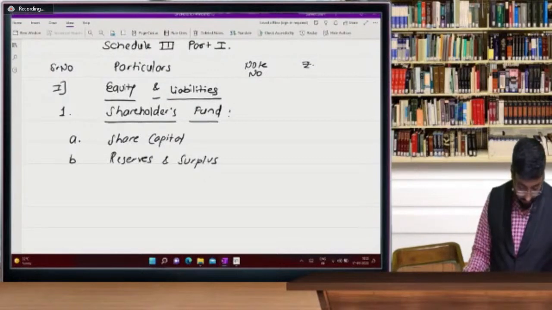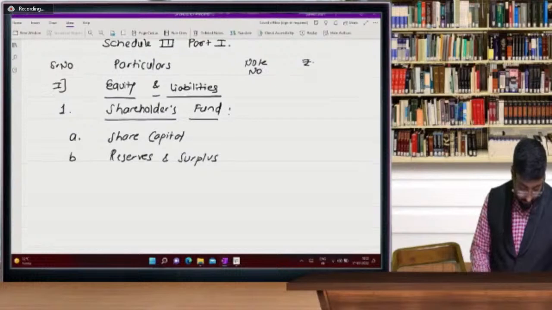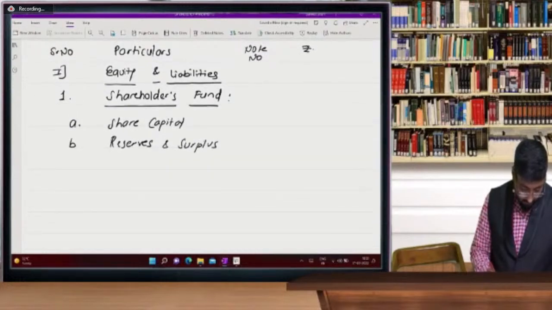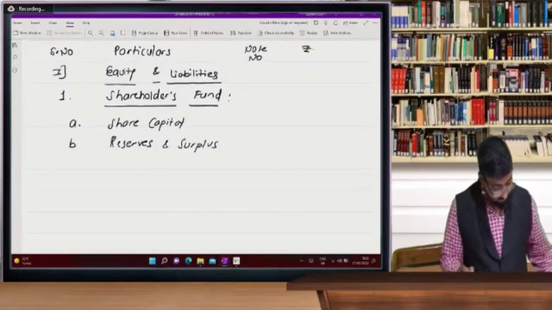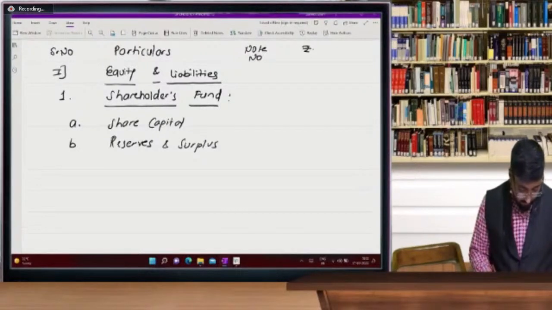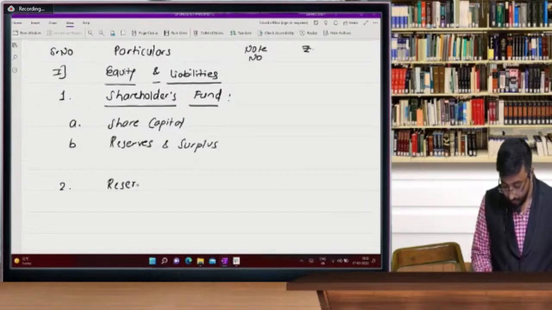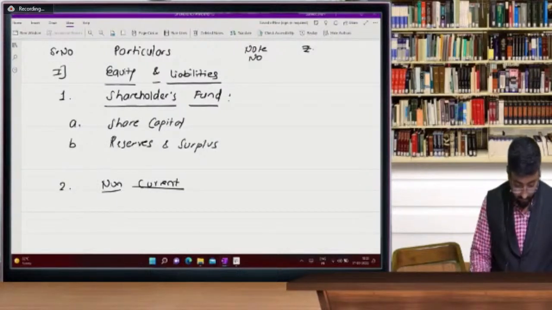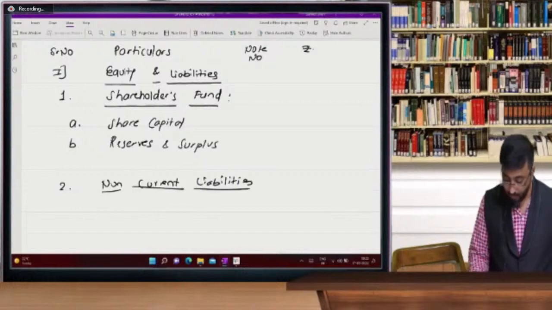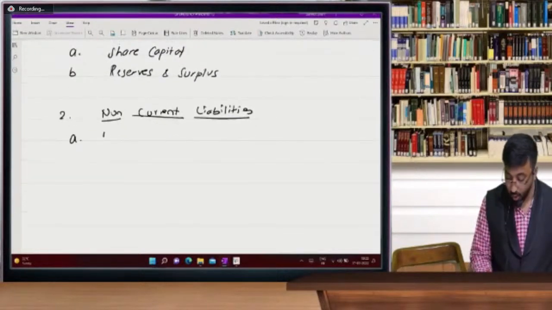Next one, number 2. Number 2 is non-current liability. Under that you have long-term borrowings.